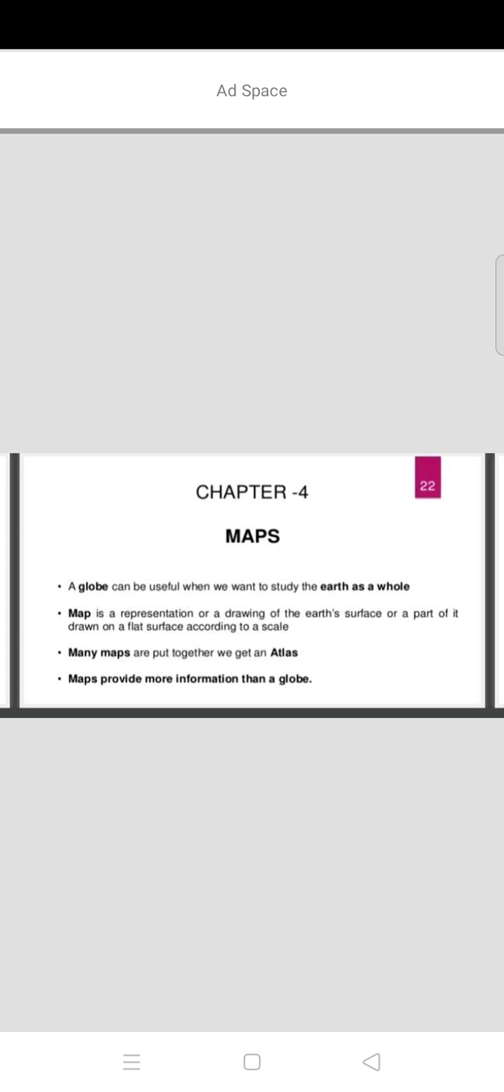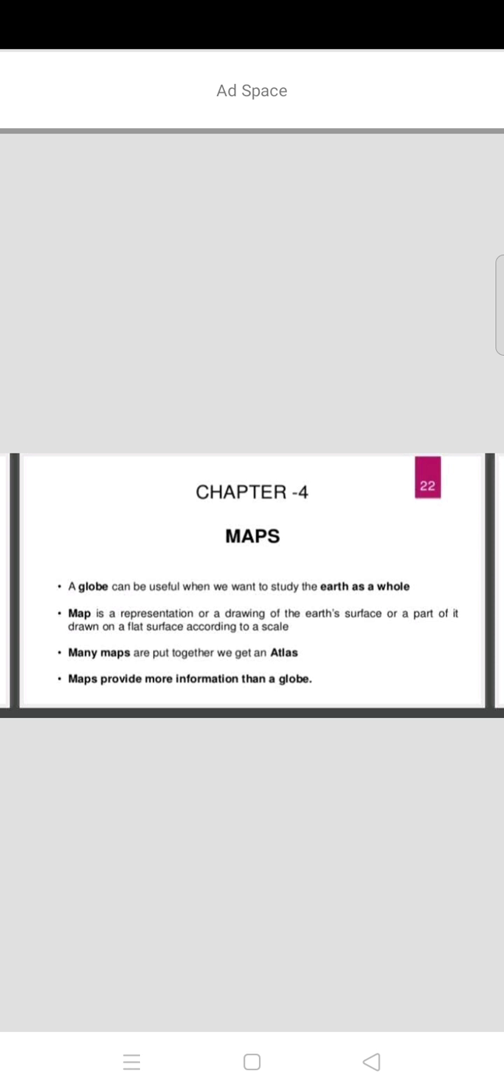So what is the lesson name? Maps. In this lesson we are going to discuss what the types of maps are, what the uses of the maps are, for what purpose we are using these maps, and what information these maps are giving to us.